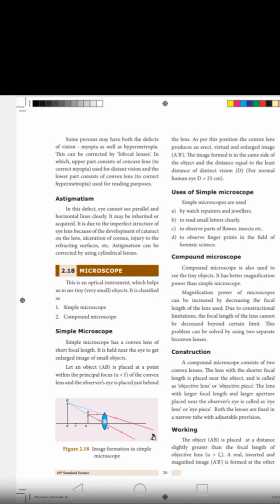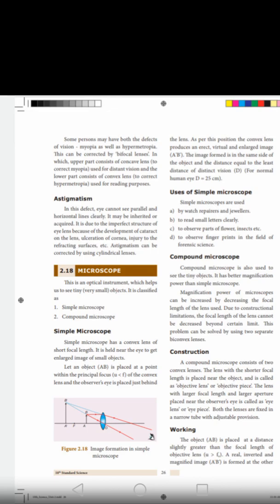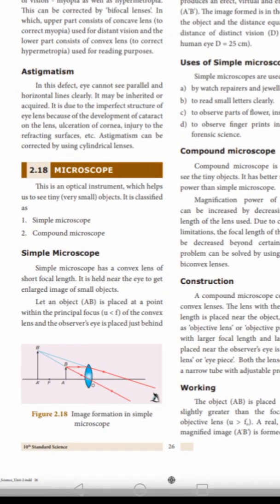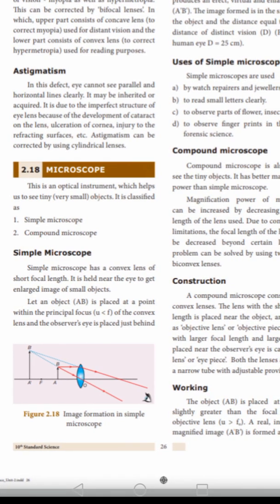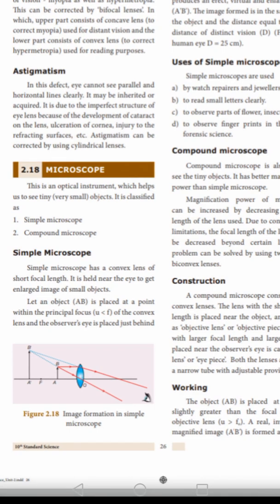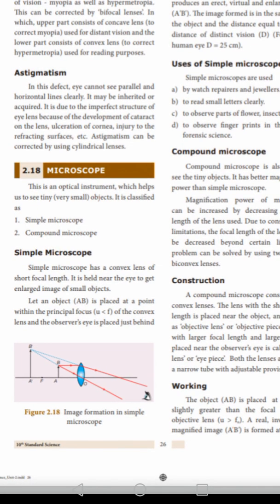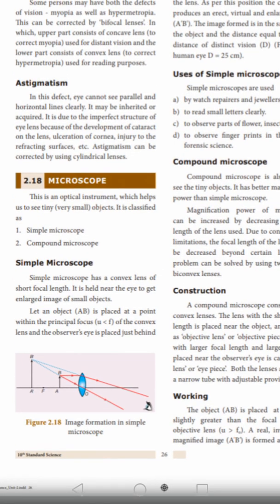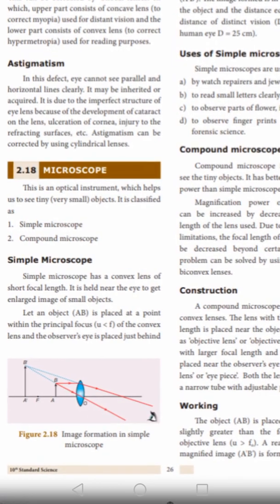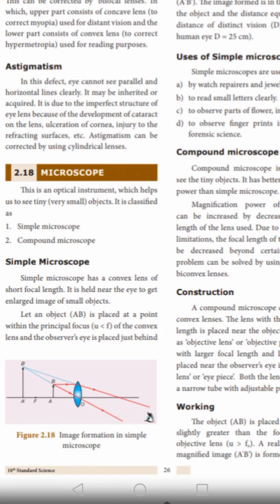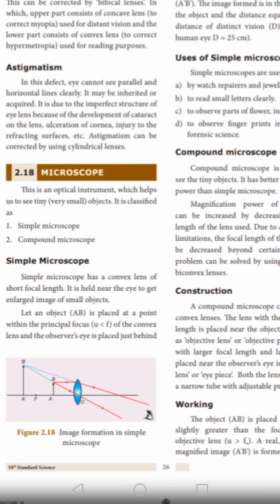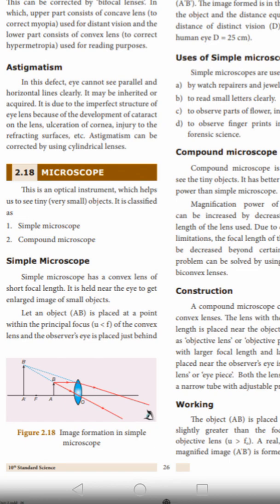It is classified as a simple microscope and a compound microscope. What is a simple microscope? A simple microscope has a convex lens of short focal length. It is held near the eye to get an enlarged image of small objects. Already we know that a microscope magnifies things. It has two types, one is the simple microscope and the other is the compound microscope.